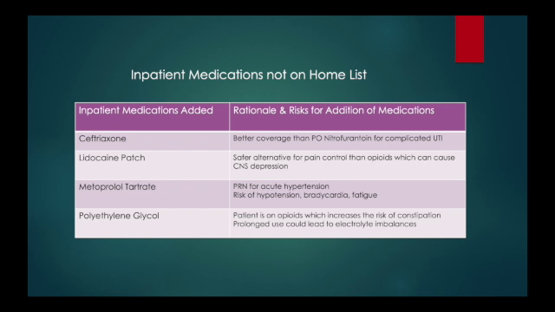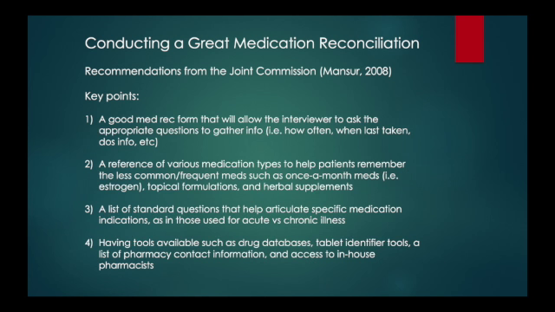And lastly, we have polyethylene glycol, or Miralax. This was a PRN medication, prophylactic for constipation, as the patient was taking several different opioids, which of course can lead to increased risk of constipation. And though it's not a concern with this patient, prolonged use of polyethylene glycol can lead to electrolyte imbalances, and we certainly don't want to mess with that given that she's hyponatremic.